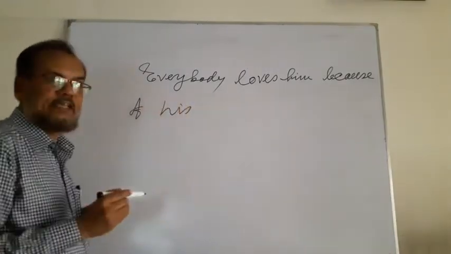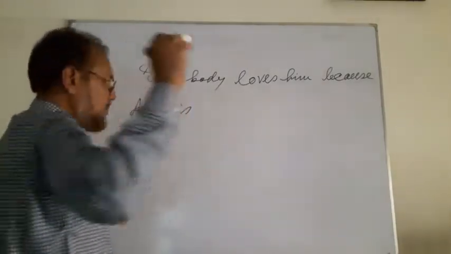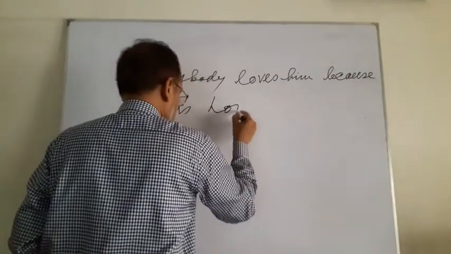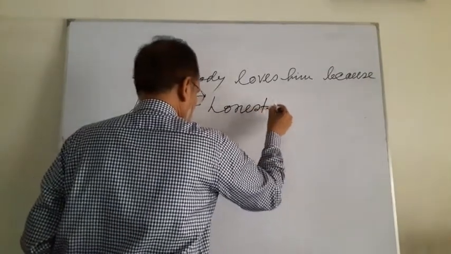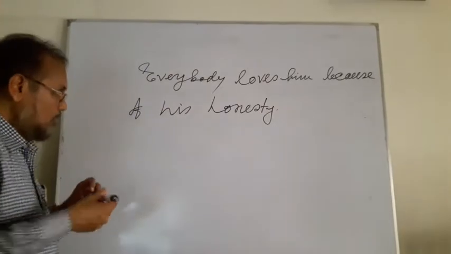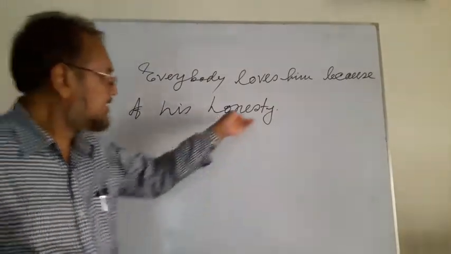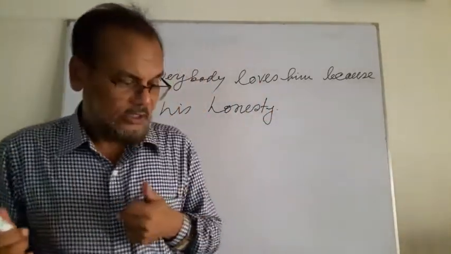This is possessive case. His honesty. Honesty is a noun, honest is an adjective.